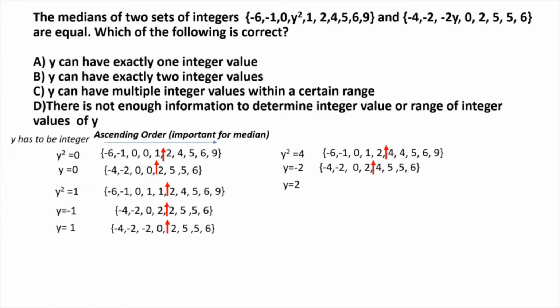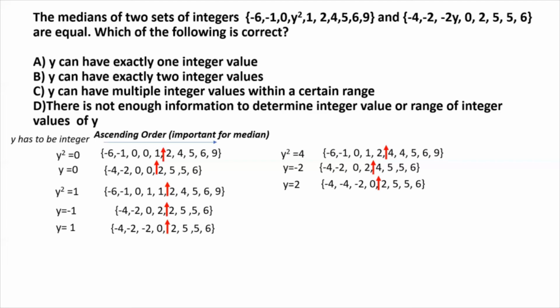So what about y equal to 2? For y equal to 2, the second set of values, again laid out in ascending order, is as follows, right? And note that for y equal to 2, -2y becomes -4. So that's why we have two -4s now in this particular set. And the median value is here between 0 and 2.